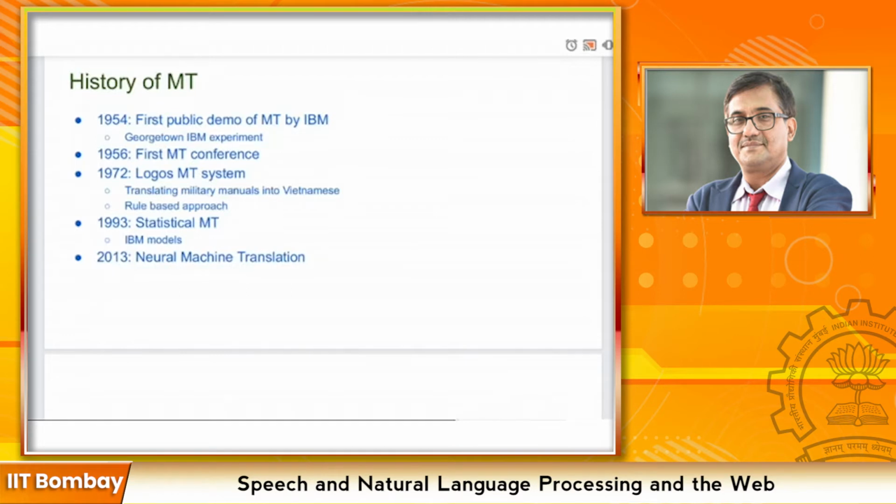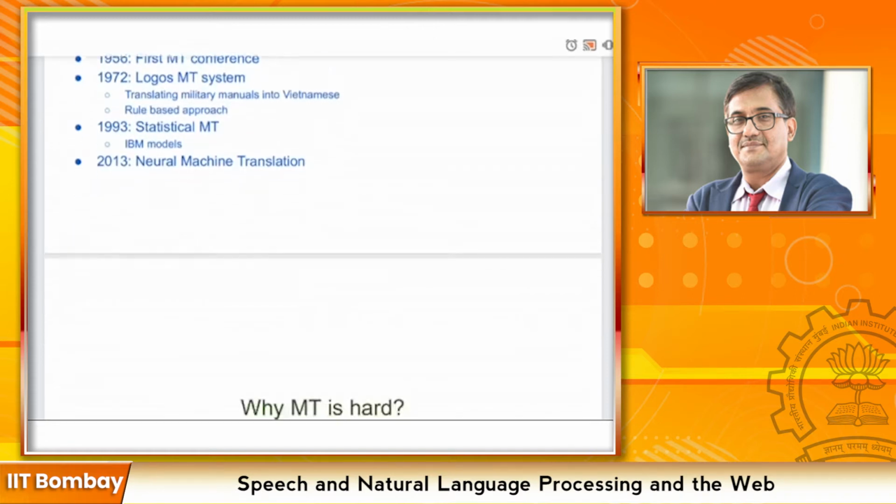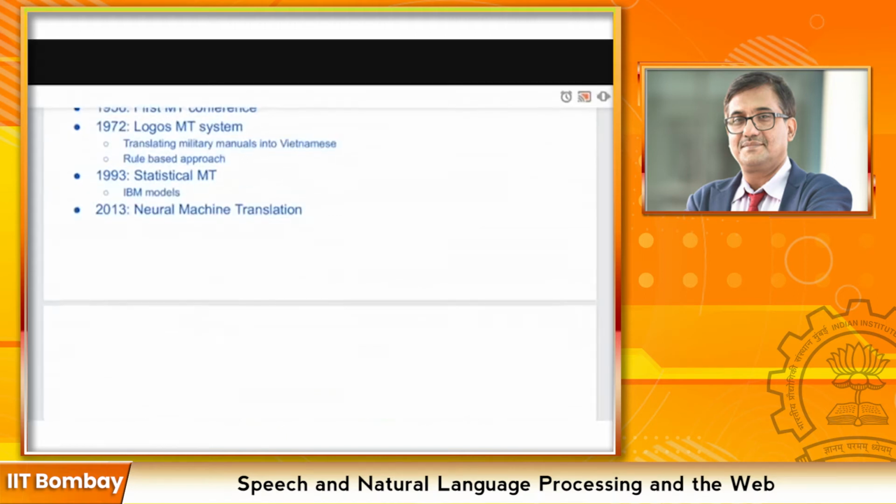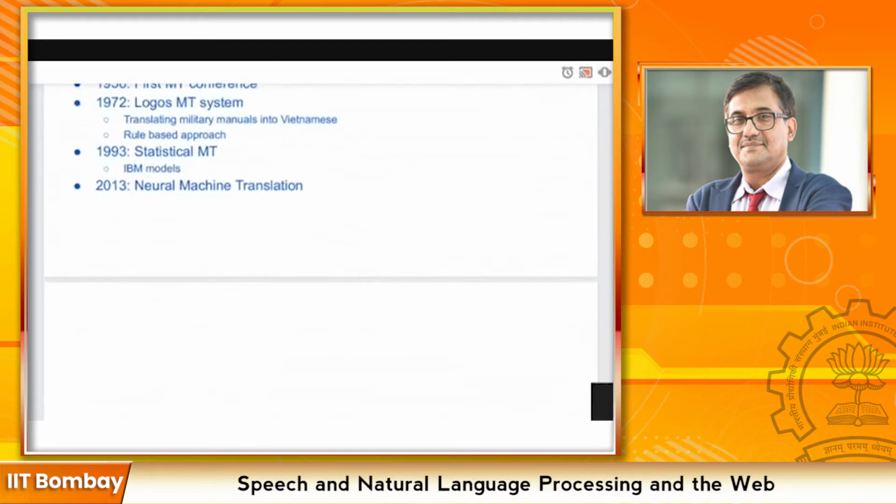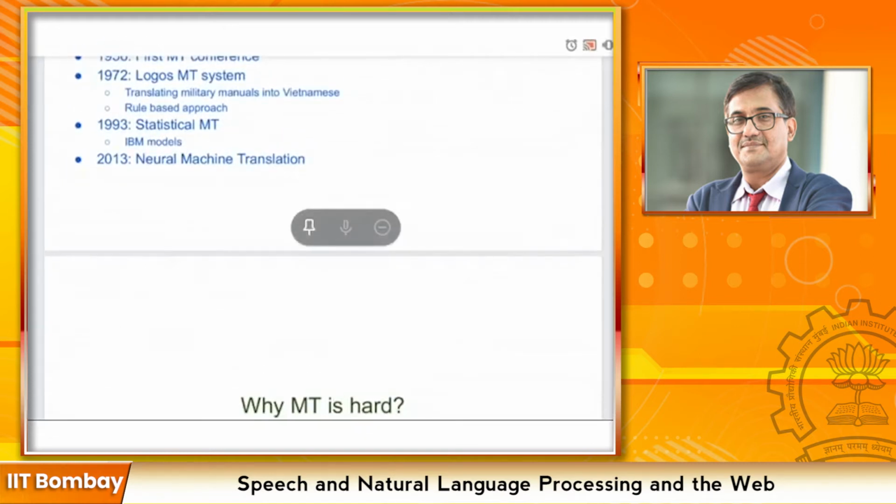And after 1993, data-driven approaches came into existence, and statistical machine translation research gained quite a lot of attention of researchers, and IBM proposed different models to improve statistical machine translation systems, that is IBM model 1, 2, 3, and 4. And after 2013, researchers became quite interested in neural machine translation.